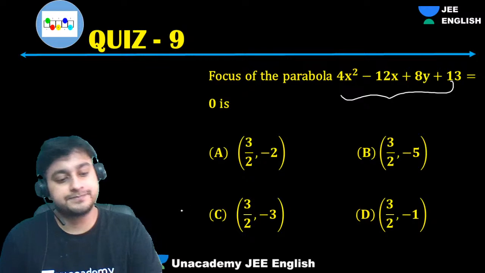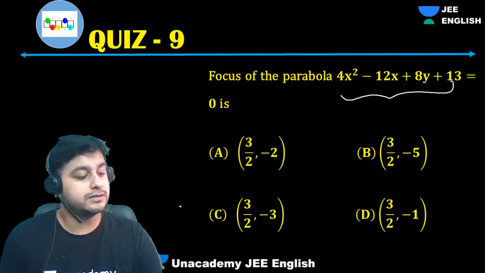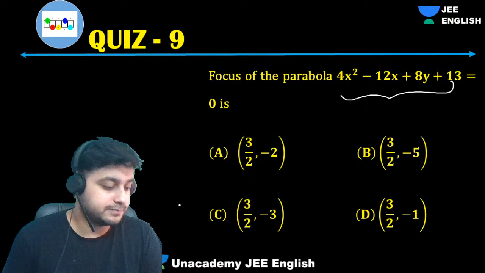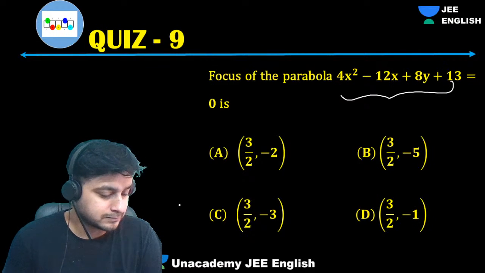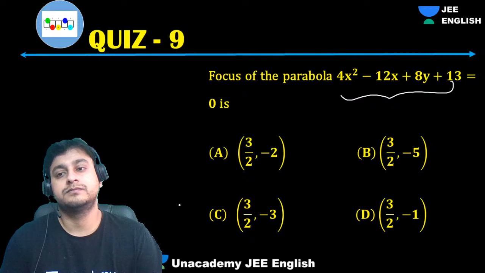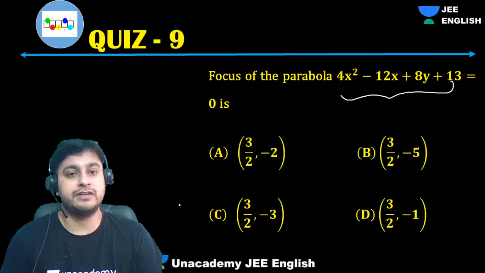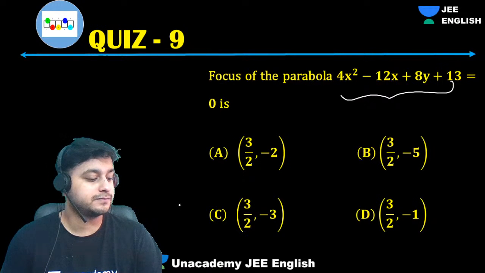Come on, guys. Try it out. Not a difficult one at all. 4x square minus 12x plus 8y plus 3. Want the focus. Okay, okay, got it.